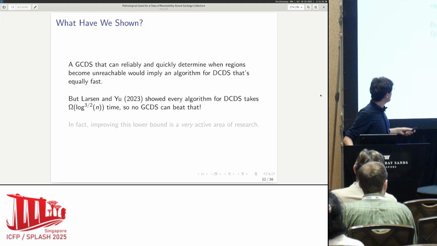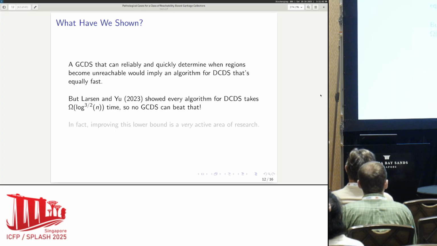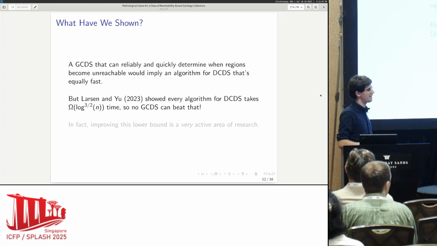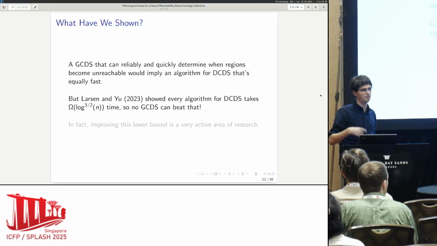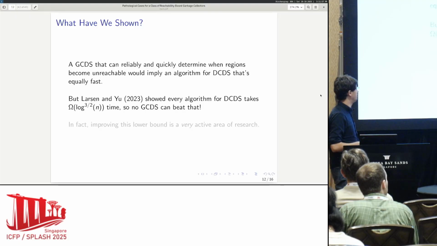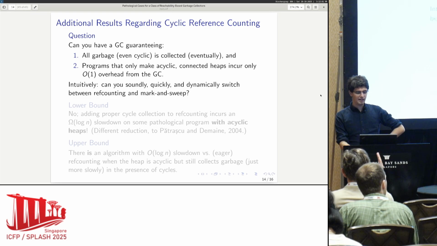Right now, they're only at super logarithmic; it was a huge deal in 2023 when they got to log 3/2. But it is conjectured that it's up to n or n squared or whatever mark and sweep would be. So this is a super active area of research in their community. These results connect these two things. We have reductions in both directions, so they're essentially equivalent problems. It's cool to have that kind of bridge here.